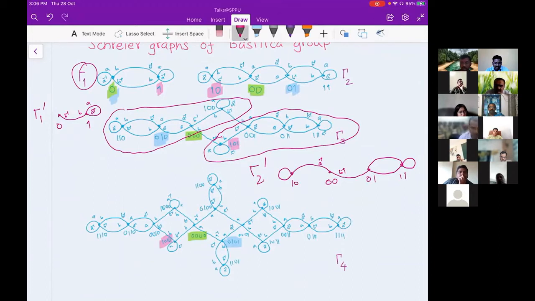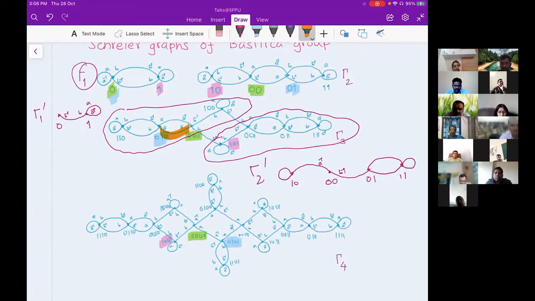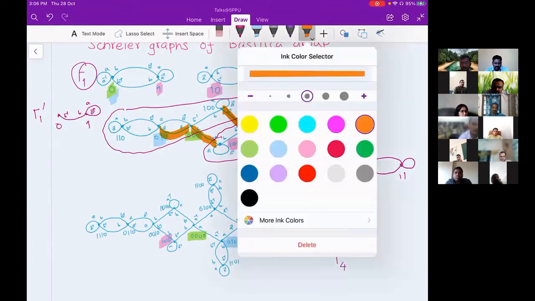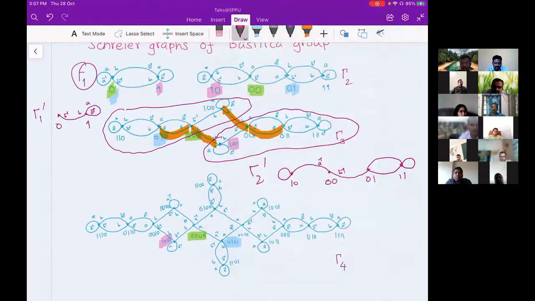I'll highlight which extra edges you are seeing now. So this 0, 0. So this A edge you are seeing. Then you are seeing this B edge. Then you go to here 0, 0, 0. This B edge and this A edge. Yes, right. And now you go to gamma 1 graph, and see now, you have a loop at 0. I'm sorry, now I'm making a mess. My pictures won't look good now. But what I'm saying is the following.